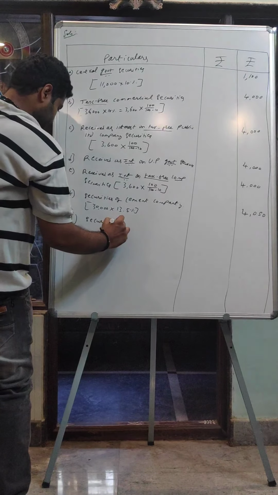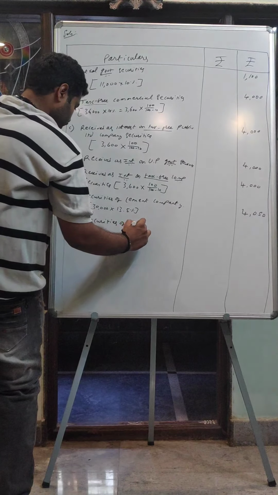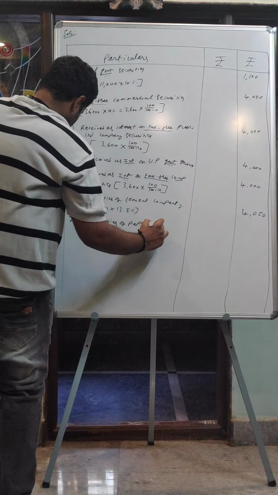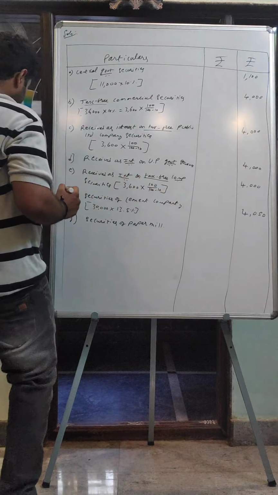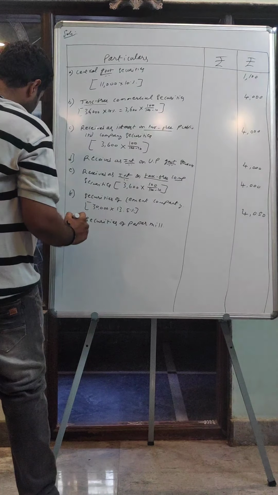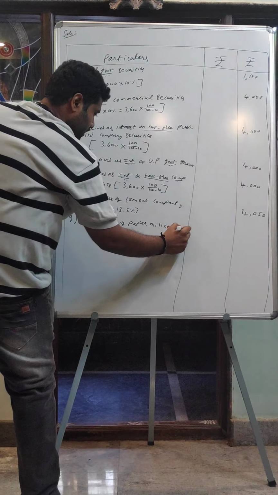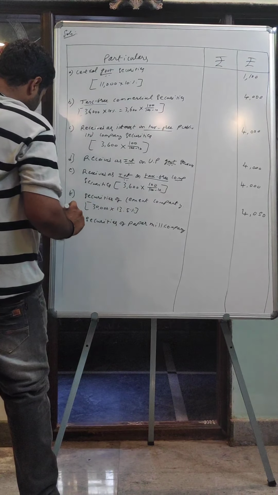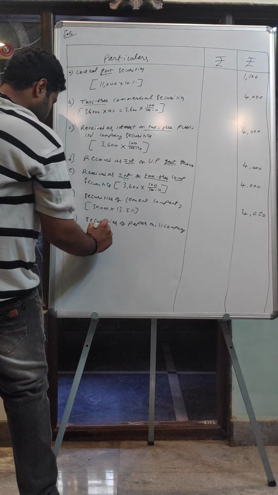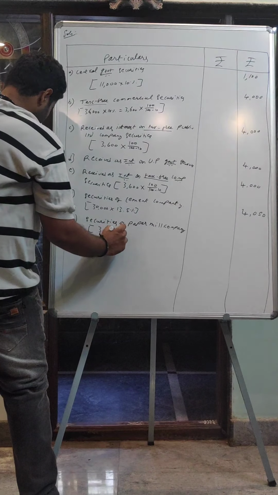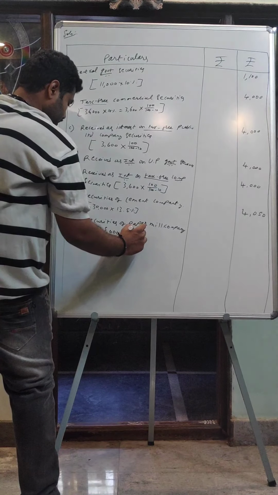Securities of paper mill company. So 35,000 into 11%.